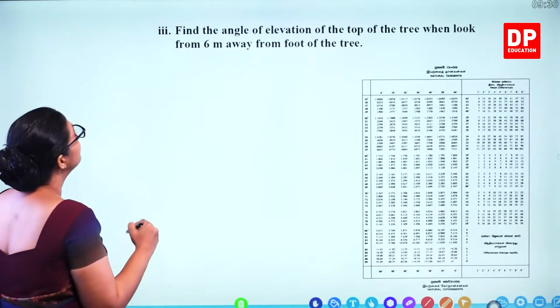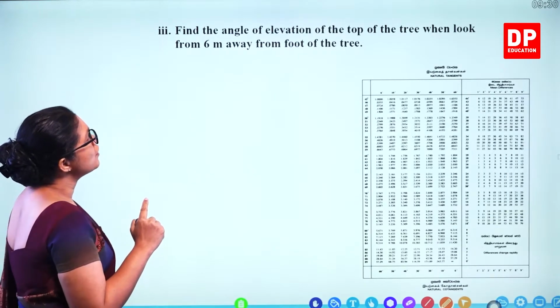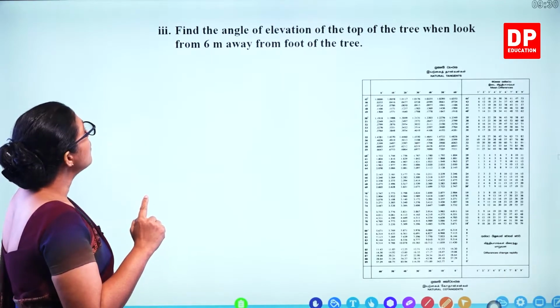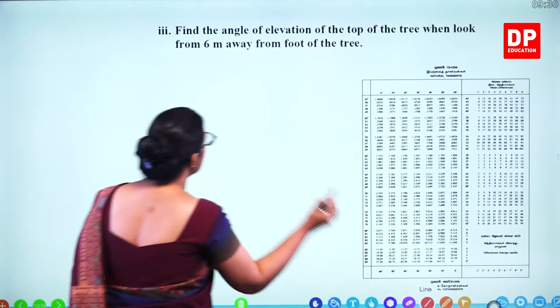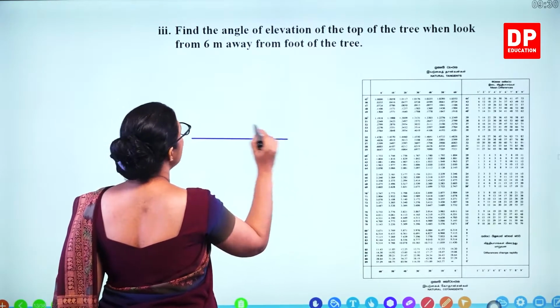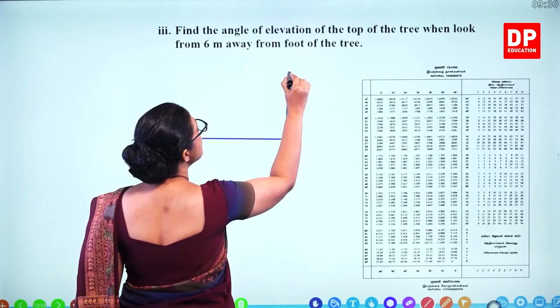Next part, find the angle of elevation of the top of the tree when looked from 6 meters away from the foot of the tree. Now the diagram is slightly different. So this is the tree.